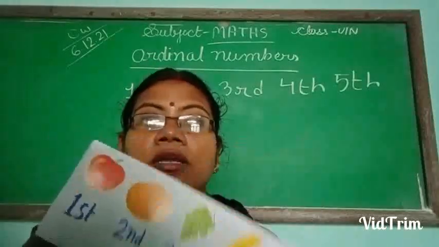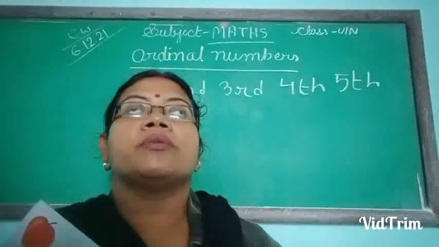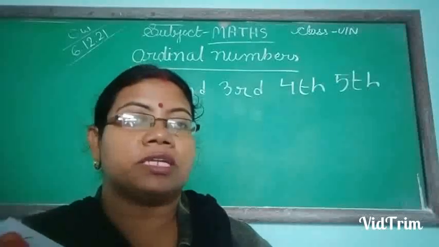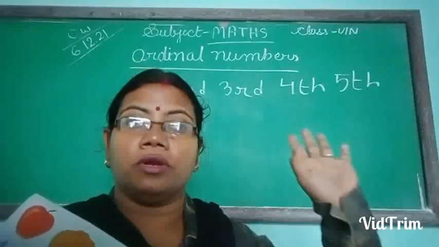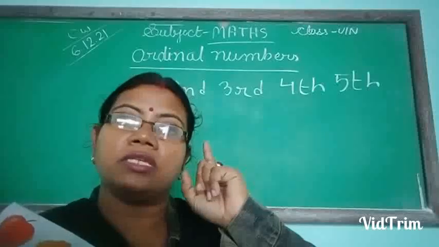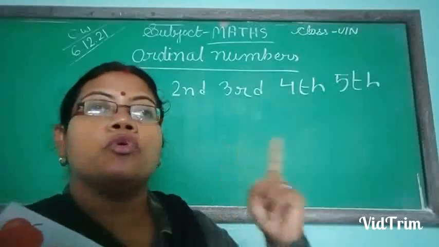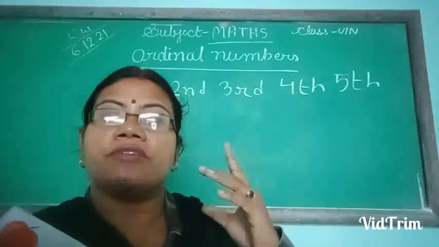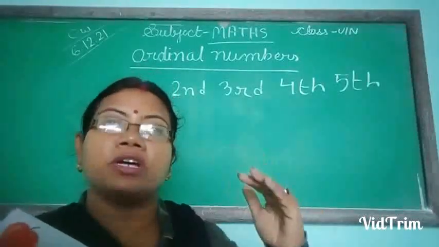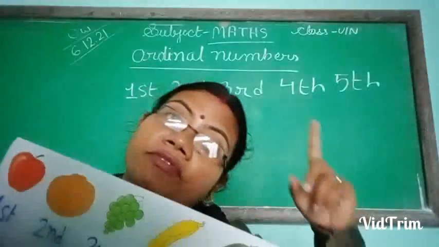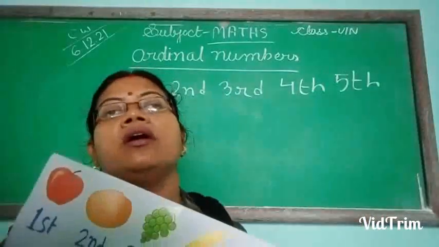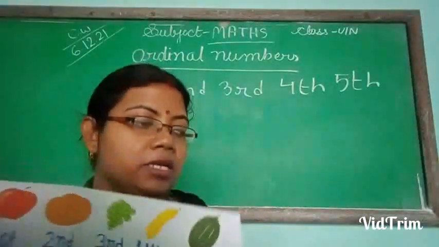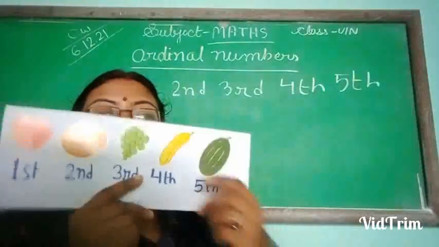Suppose 10 students are there and a race is going on. In the race, somebody won the race. Whoever won the race, he or she is given a position. That position is first, second, third. So that first, second, third is called the ordinal numbers.